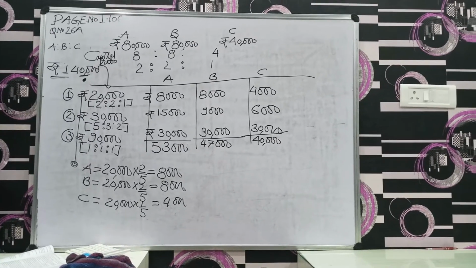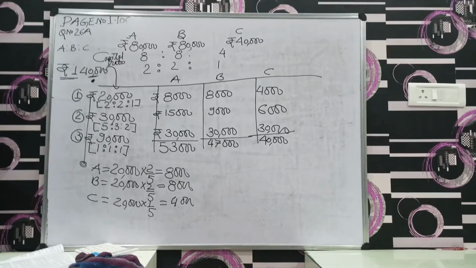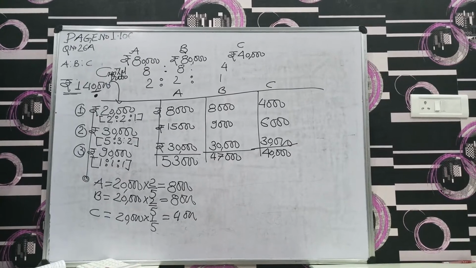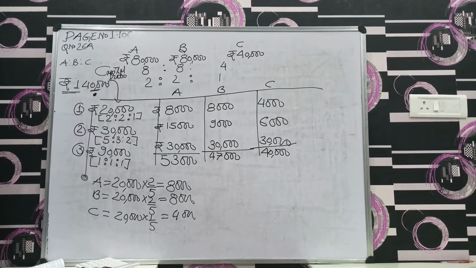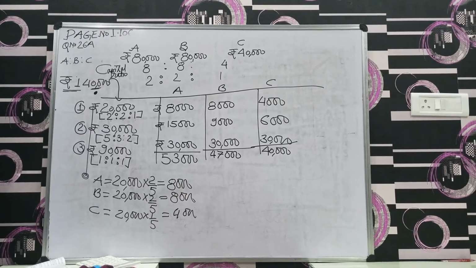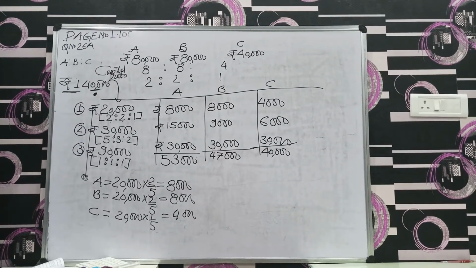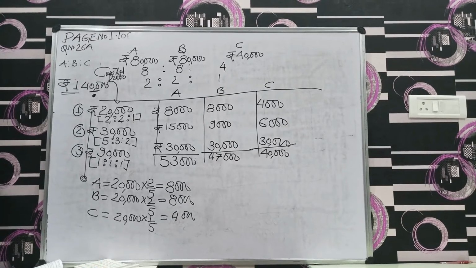Their current account balance was 6,000 for X, 5,000 for Y, and Z having a debit balance. According to the partnership deed, the partners were entitled to interest on capital at 6% per annum. We can easily calculate. Z was entitled to a salary of 5,000 per annum, and Y was entitled to a commission of 4,000.